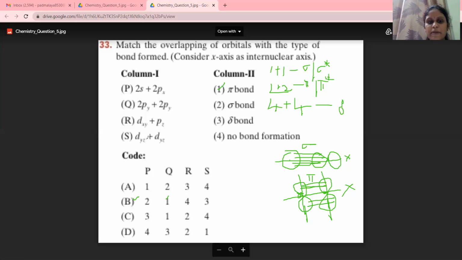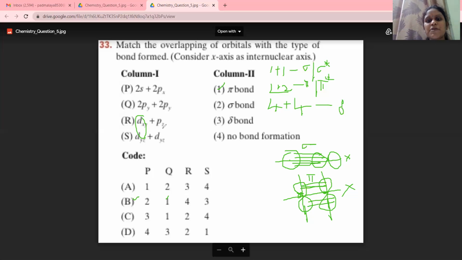Next, when coming to dxy and pz, simply you need not draw any orbitals. D is the only orbital which has 4 lobes. D shape is a double dumbbell, so it will have 4 lobes.